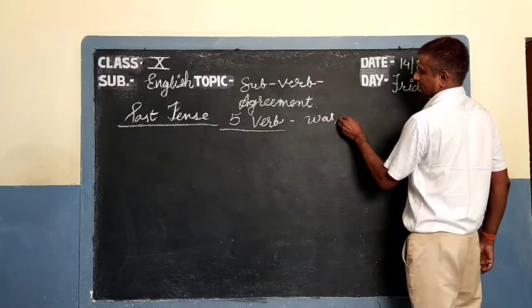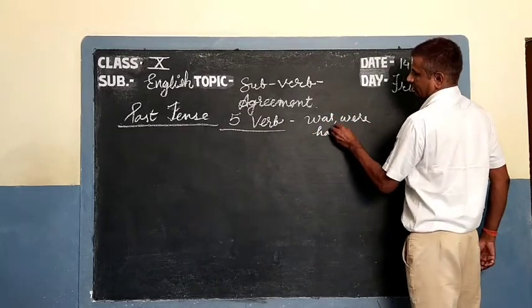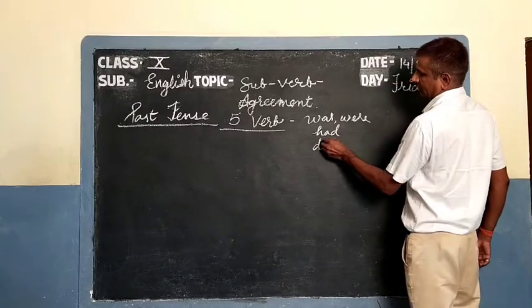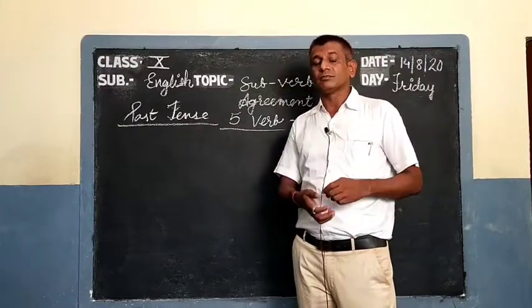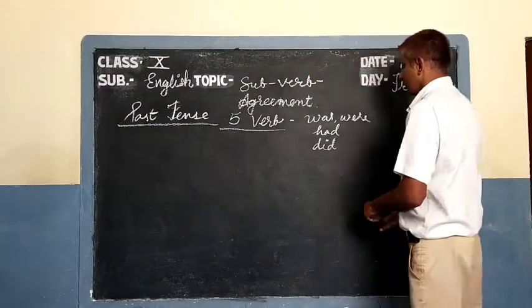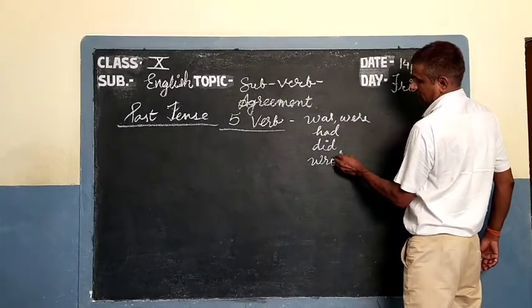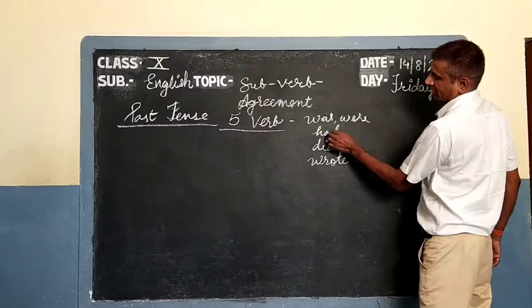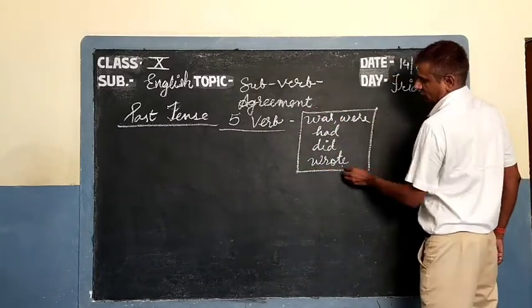Was, were, had, did, or any main verb, the past form of any verb like wrote. 1, 2, 3, 4, 5. Well, I keep them in the box.